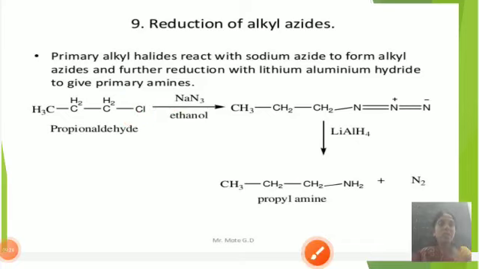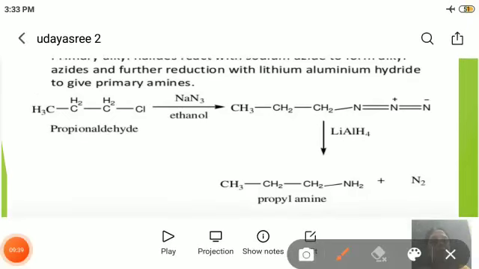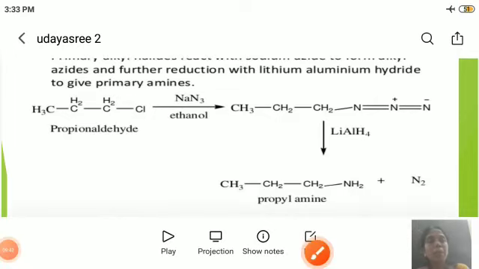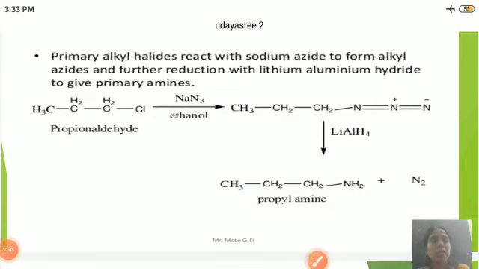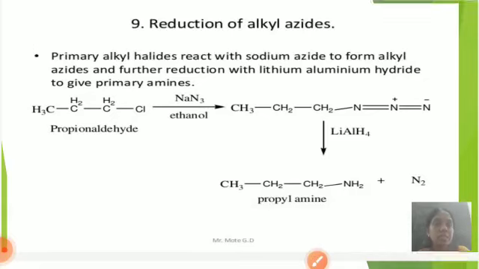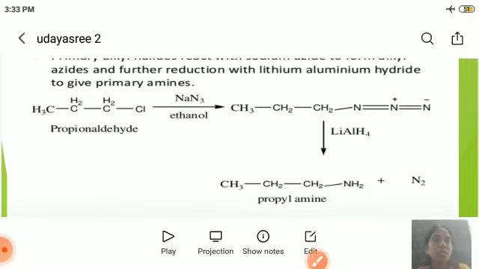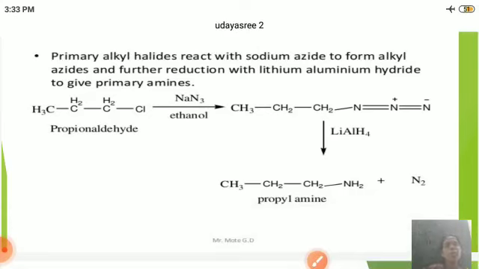These alkyl azides on reduction in the presence of lithium aluminium hydride are converted to primary amine, that is CH3CH2CH2NH2 plus N2.